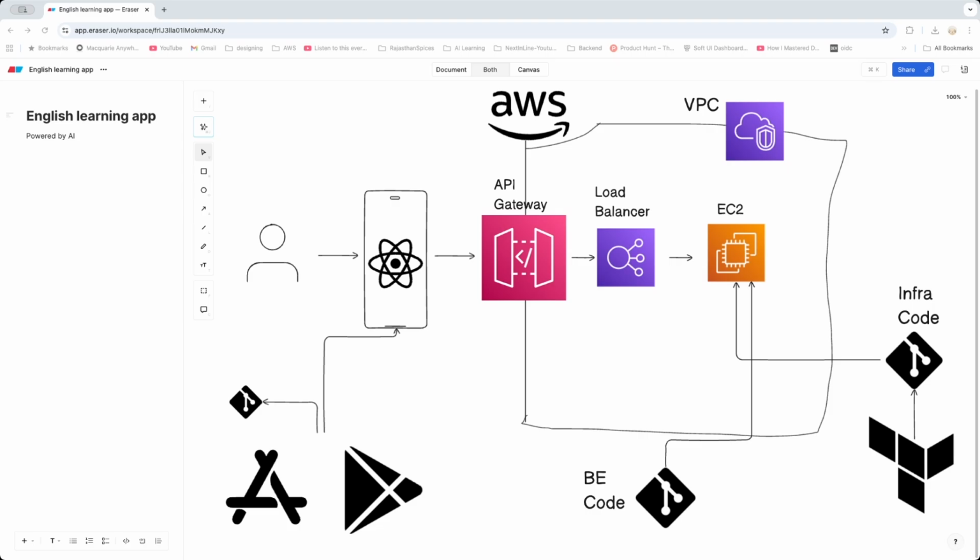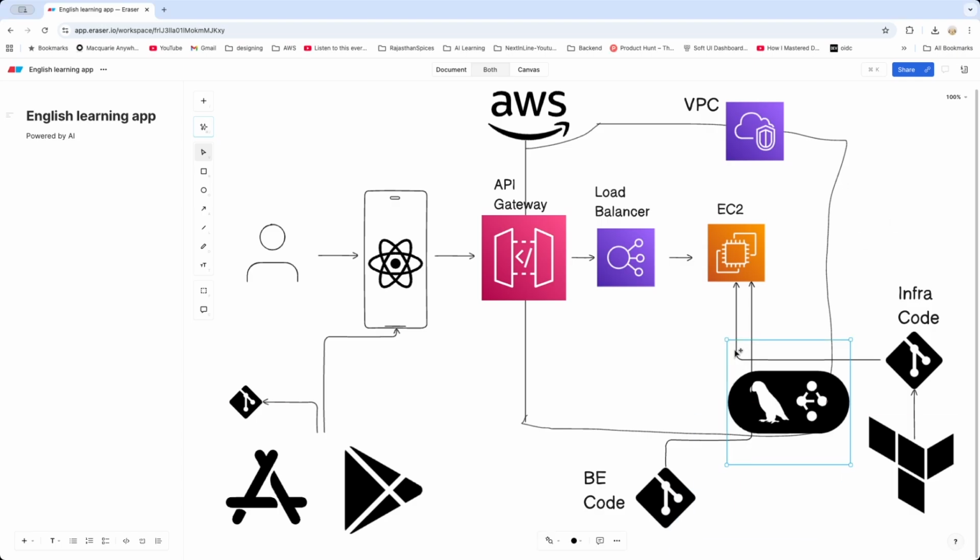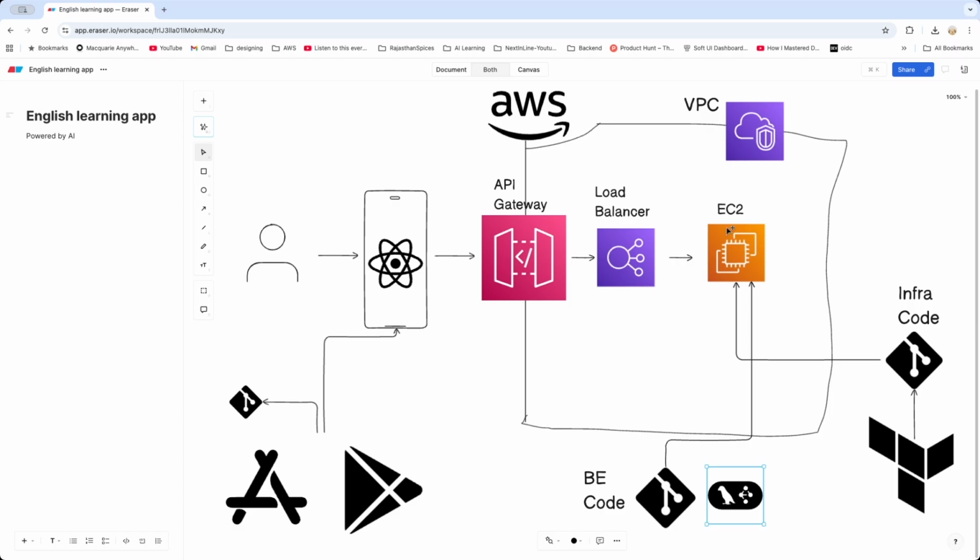So I think, this is how it is. And in that Python code, you would actually find that I've written the LangGraph logic. So this LangGraph logic is basically written and kept here, and then will be used inside the EC2. So you can see this here, just properly backend code, and backend code is basically responsible to run or to keep Python backend plus LangGraph, right? And I'm going to be making use of the GPT APIs. So this is the overall bird eye view of the infrastructure, how it is going to be looking like.